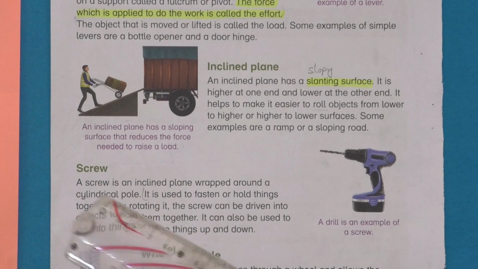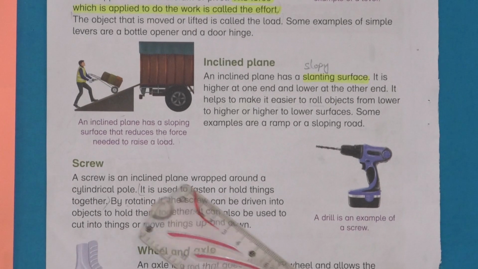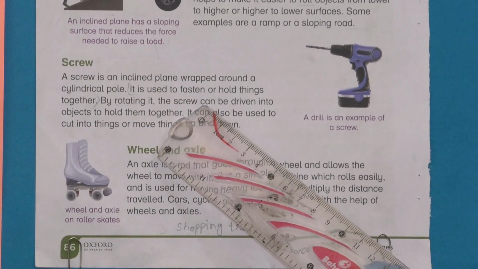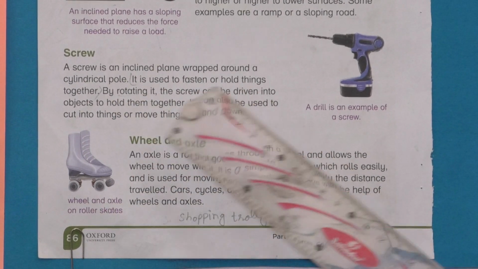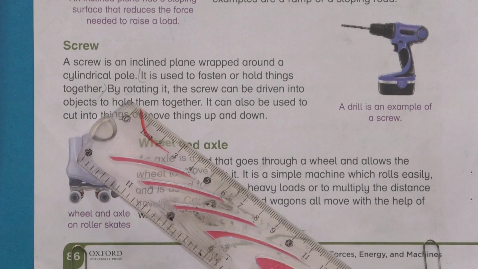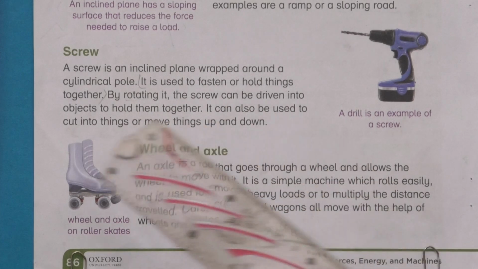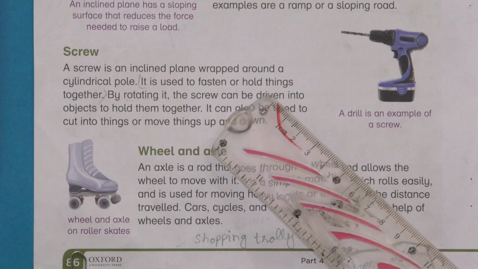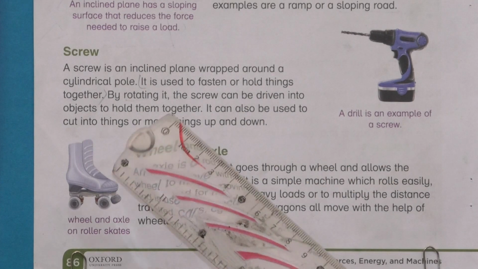Our next topic is the screw. A screw is an inclined plane wrapped around a cylindrical pole. It is used to fasten or hold things together. By rotating it, the screw can be driven into objects to hold them together. We will put the screw on the object and it will hold it firmly.